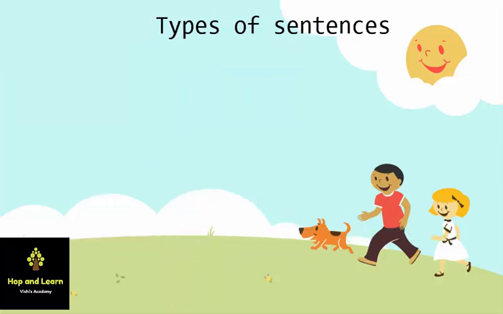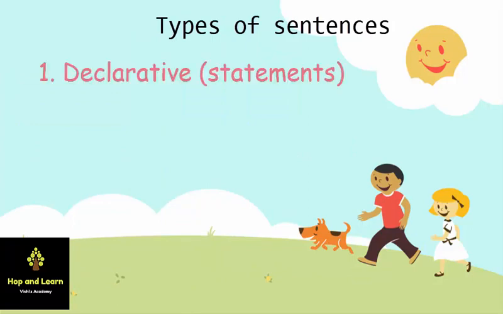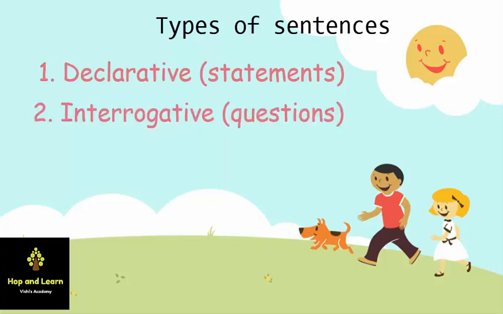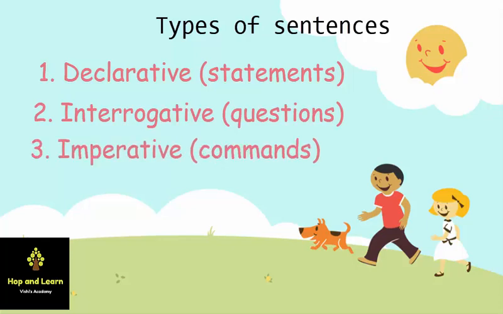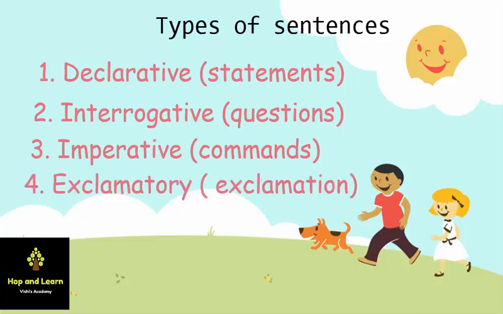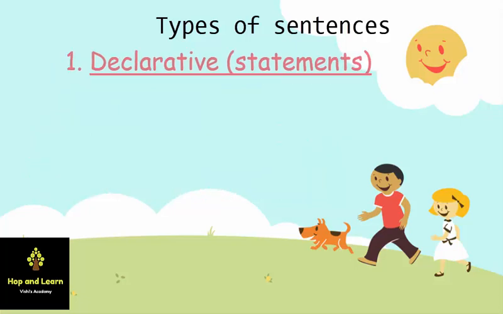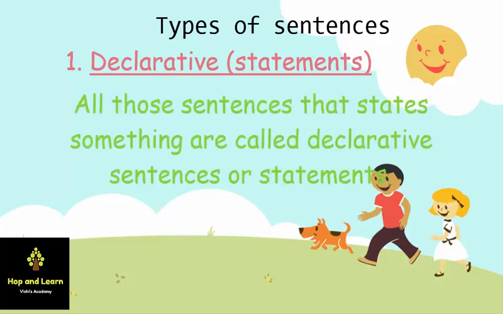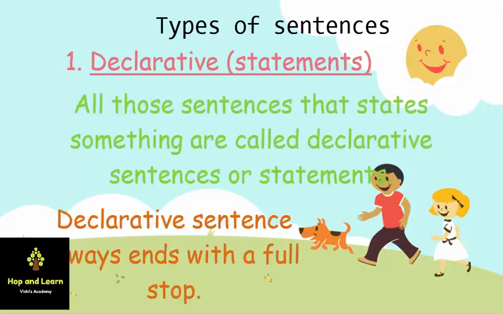Now types of sentences. There are a total of four types of sentences. First, declarative sentences or statements. Second, interrogative sentences or questions. Third, imperative sentences or commands. Fourth, exclamatory sentences or exclamations. Now let us discuss them in detail. First is statements. So all those sentences which state something are called statements.